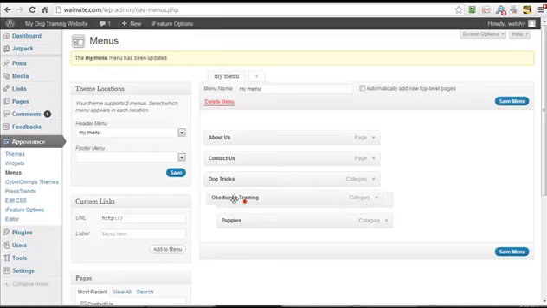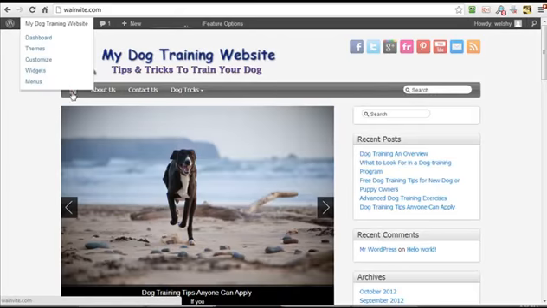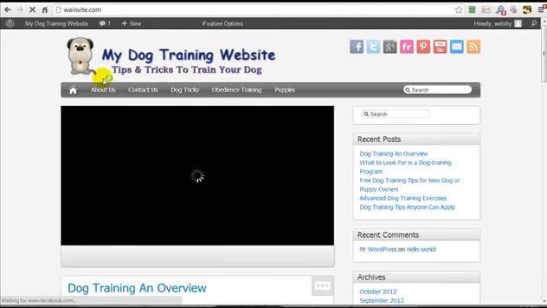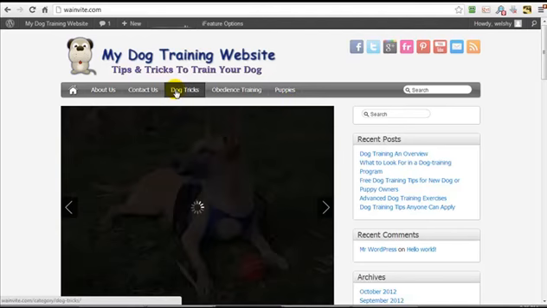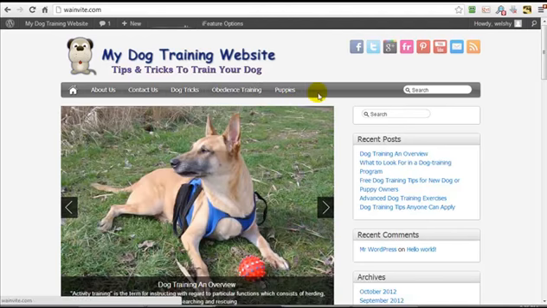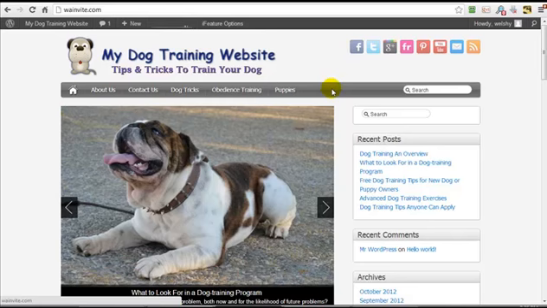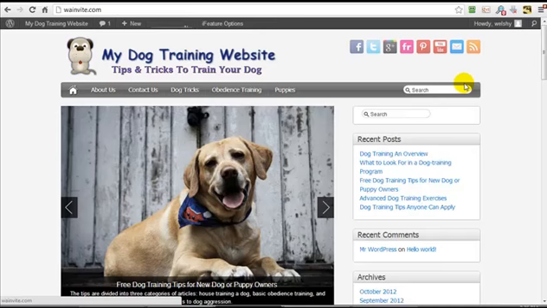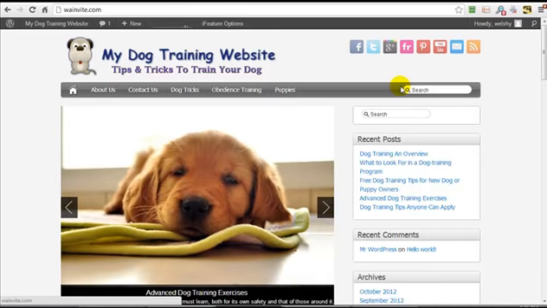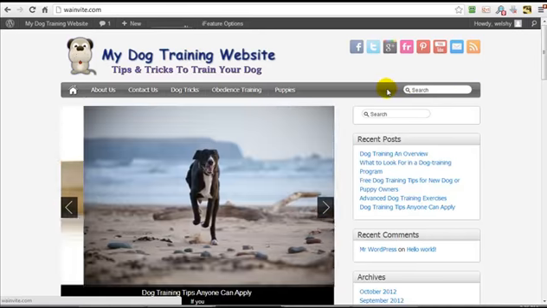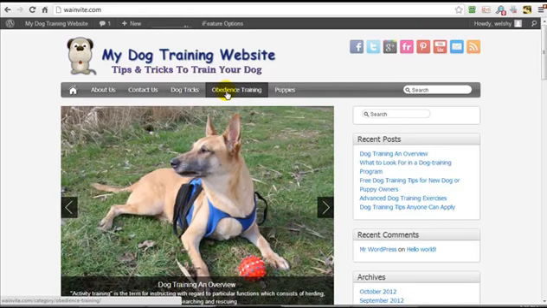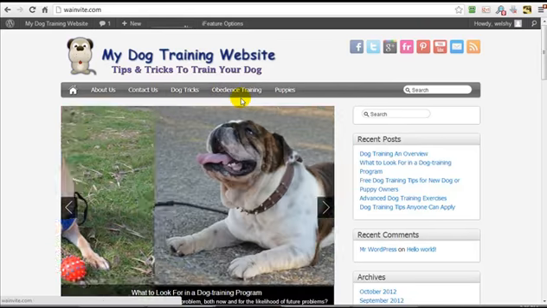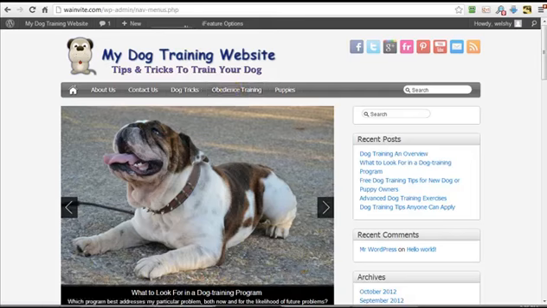So I'm going to go back and drag them over, and I'm going to click Save Menu, click on my home icon, and there we have our working menu. Now if for some reason you have several pages that you want to be displayed in the menu, you can delete this search box from the menu. You do that via the iFeature options. Another option is you can edit the menu button label, and I'm going to show you how to do that.